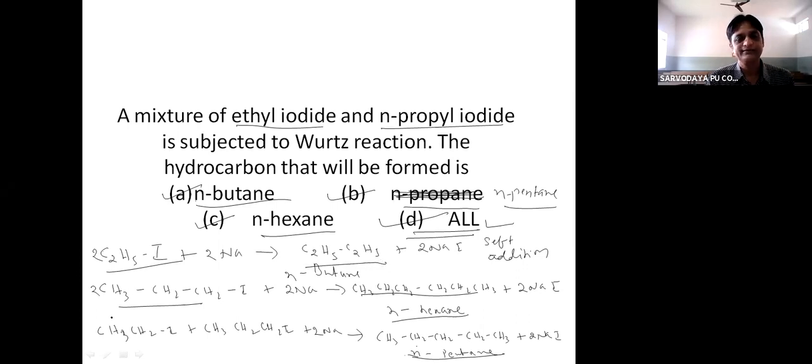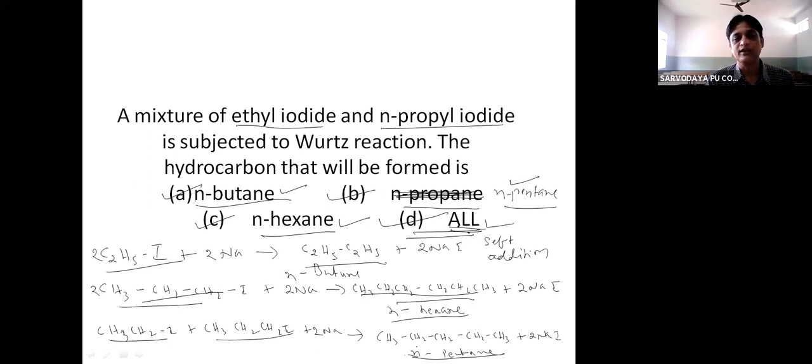Similarly, two molecules of n-propyl iodide can undergo self-addition to form hexane. Similarly, one molecule of ethyl iodide and one molecule of n-propyl iodide can undergo cross-addition in the Wurtz reaction to form n-pentane. So n-butane is possible, n-hexane is possible, and n-pentane is also possible.